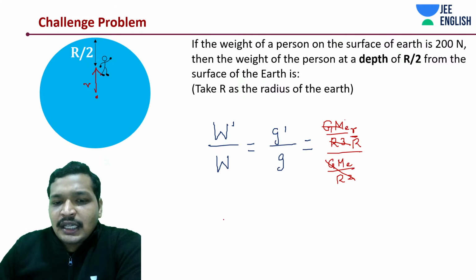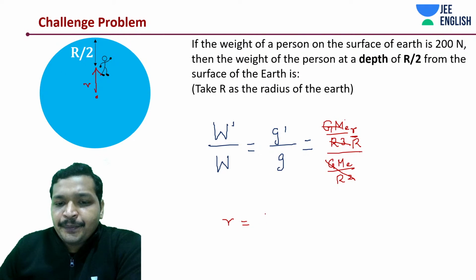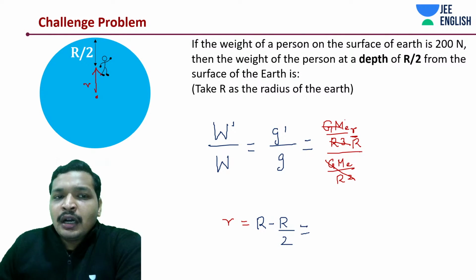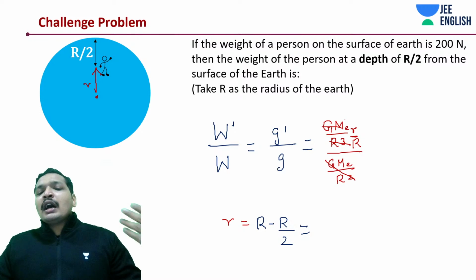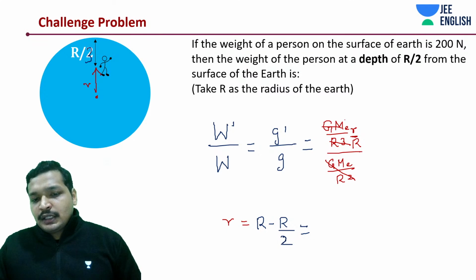So what is R in this case? R was R by 2 distance depth. So capital R. Some of you understood, it's basically R by 2. I think most of you understood. But let's say it was R by 3. Then what would you do? R minus of R by 3. If this was instead R by 3, it's basically R minus of R by 3.